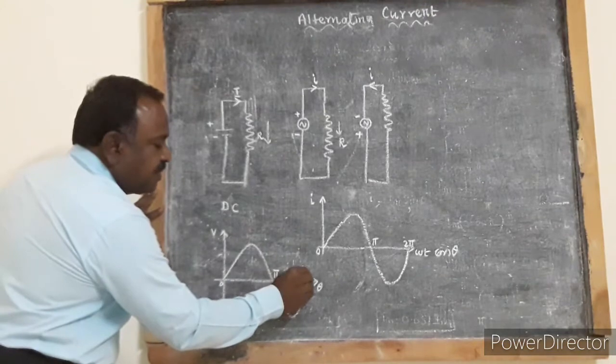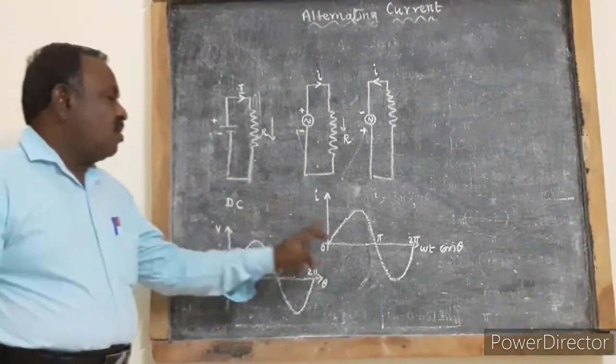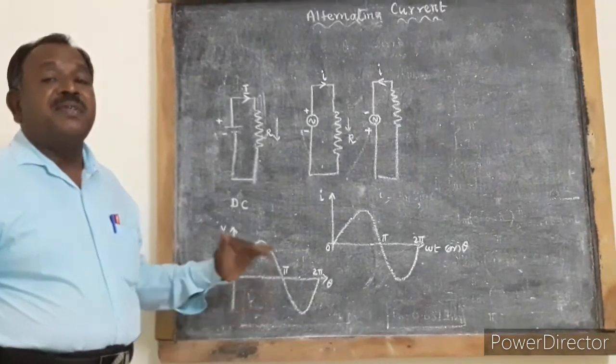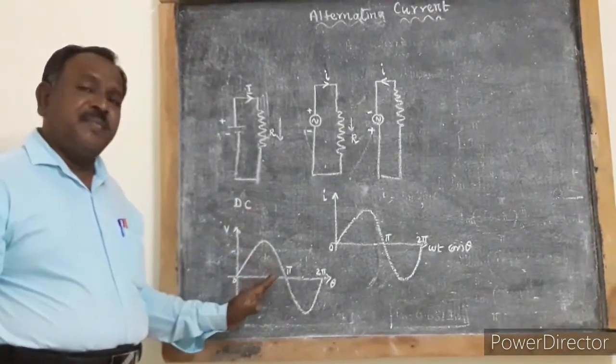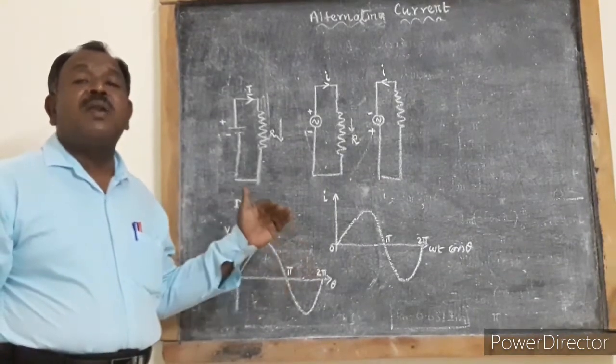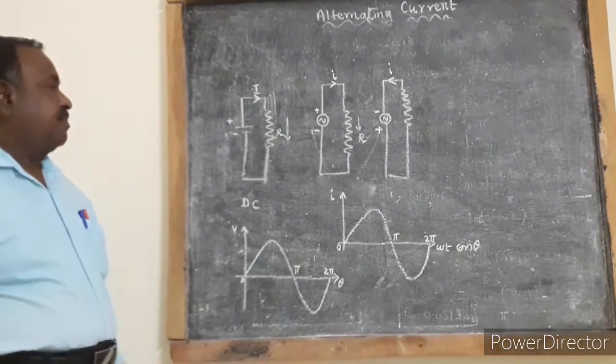Thus we see this type of current or voltage, which changes its magnitude and direction at a regular interval of time, is called AC current.